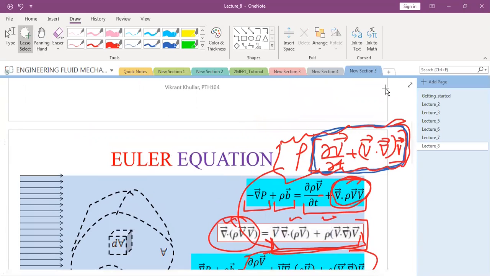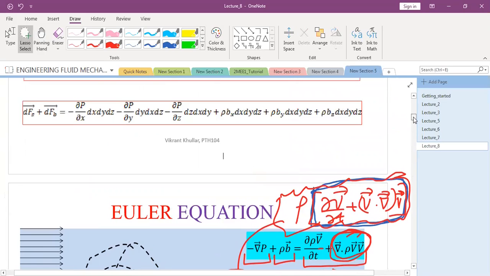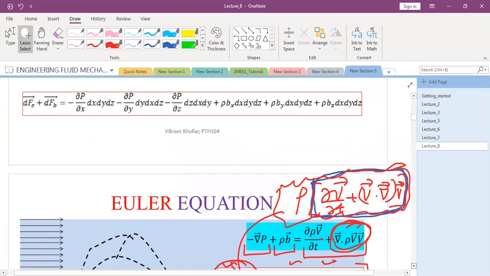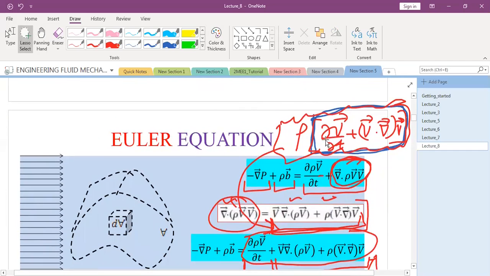Pulkit? What are these two terms equal to?